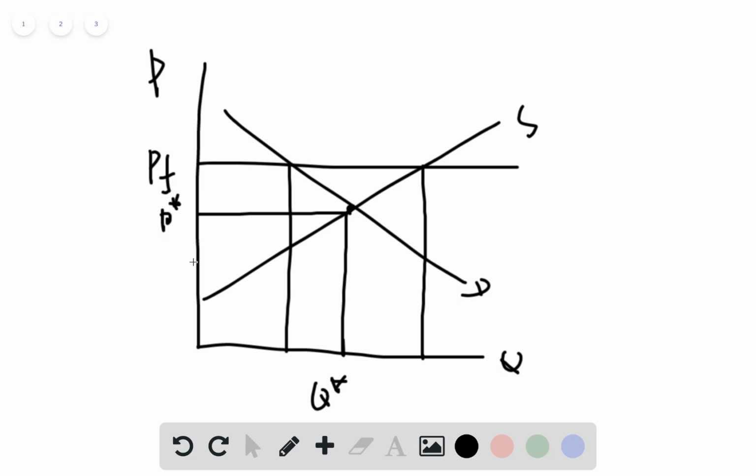But if the price floor is lower than the market equilibrium price, in that case, actually there will be no change in the amount of goods that can be sold in this market because price floor is lower than the market equilibrium price. So the market equilibrium can still be achieved. So the new equilibrium still be P star and Q star. That will not be influenced by the price floor. Okay, so this is the first part of this statement.